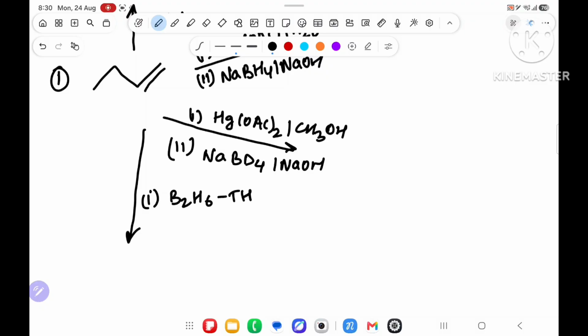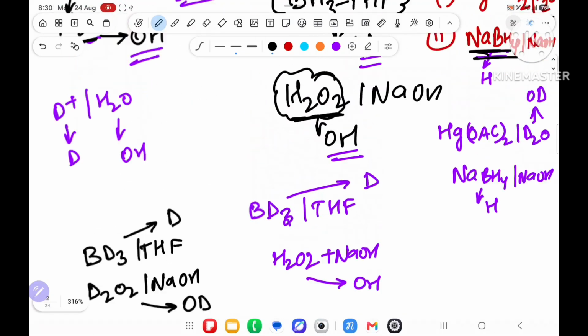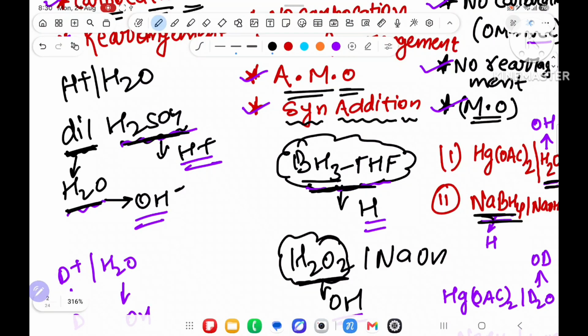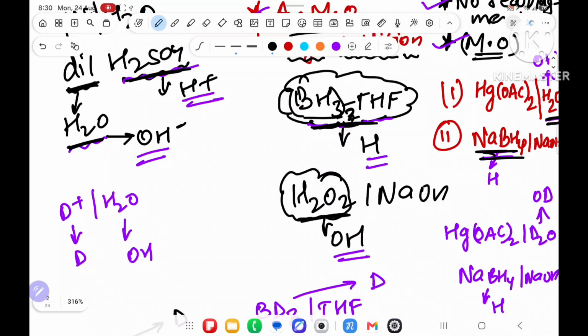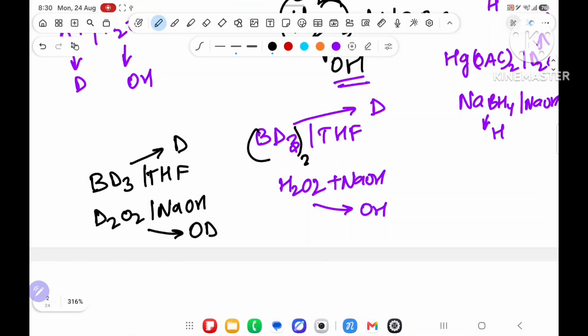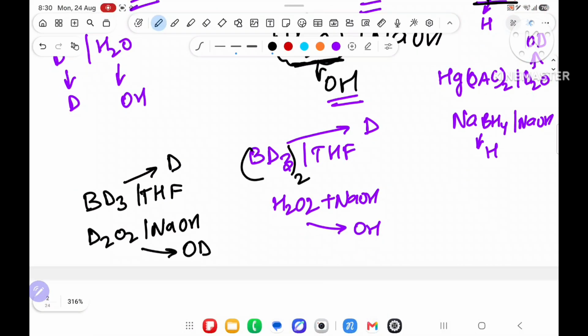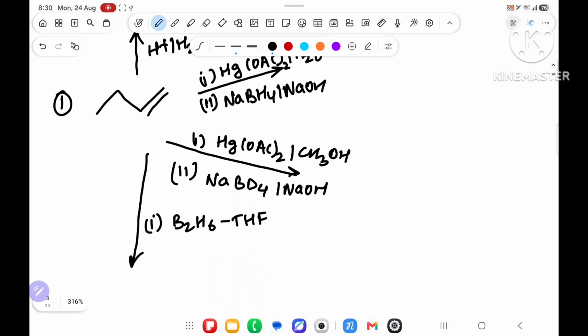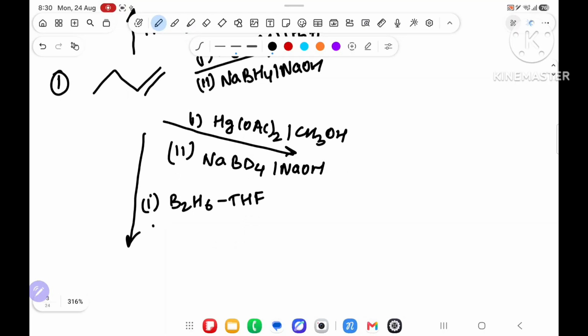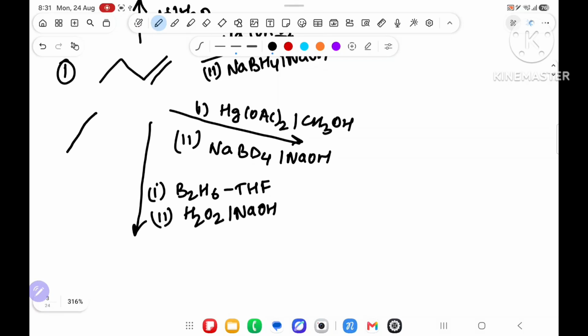Third I have taken the reagent as first reagent B2H6, in presence of BH3 whole twice. BH3 written or BH3 whole twice written, same. Don't get confused. BH3 whole twice can also be written over here, or BD3 whole twice, and that can also be written as B2H6. Second reagent H2O2 in presence of NaOH.